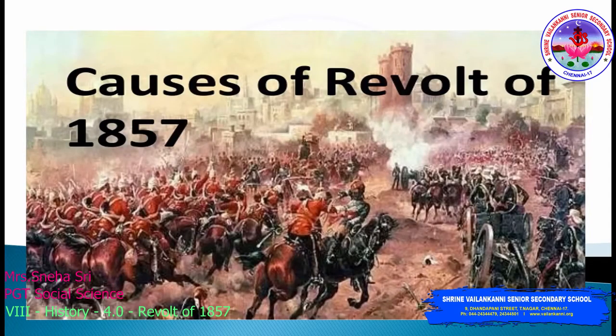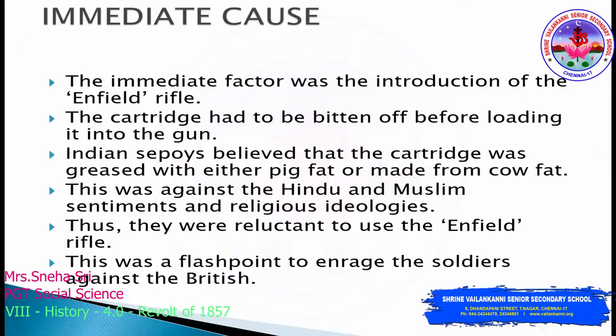Now we are going to see what were the various causes for the revolt of 1857. See, this particular incident is not a small event. It was called a revolt. It means it was a very huge fight against the British. So definitely it should have certain reasons. Now we are going to see various causes or reasons that triggered the event of revolt of 1857.